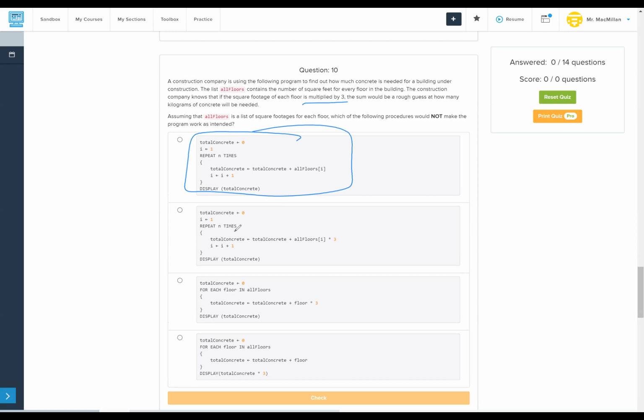If we look at the other ones, we are doing that same thing, except we're multiplying all floors at index I times 3. And in this last one, we're doing a for each loop. Actually, I guess in each of these ones, we're doing a for each loop. Here, we're multiplying the individual floor by 3. Here, we're multiplying the total concrete by 3. In either of those scenarios, that's still going to work. We're still going to multiply by 3. So the only one where we're not is option number 1, which means it's incorrect. It will not work as intended.